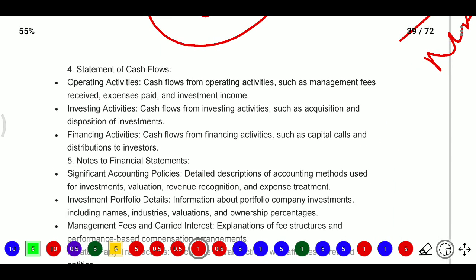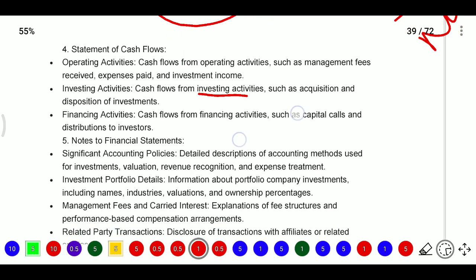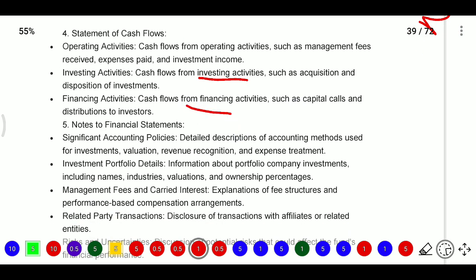One is operating activity, one is investing activities, one is financing activity. In operating activity we see cash flows from operating activities such as management fee received, expenses paid, investment income, etc. After that, investing activities, so cash flows from investing activities such as acquisition and disposition of investments. Next, financing activities, here cash flow from financing activities such as capital calls and distribution to investors.